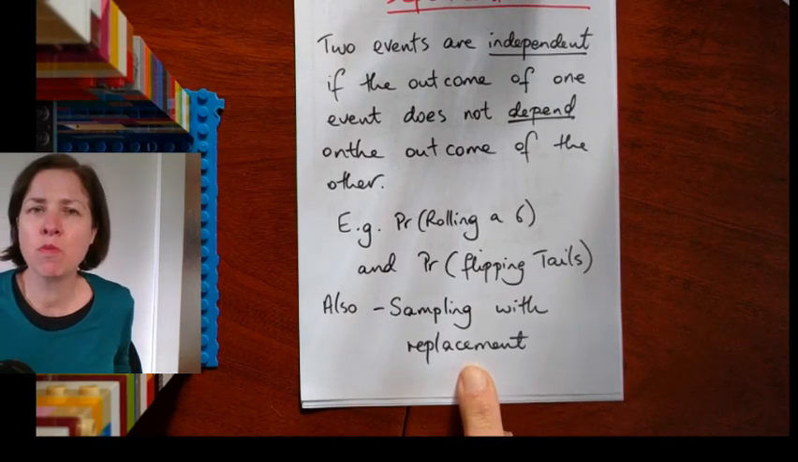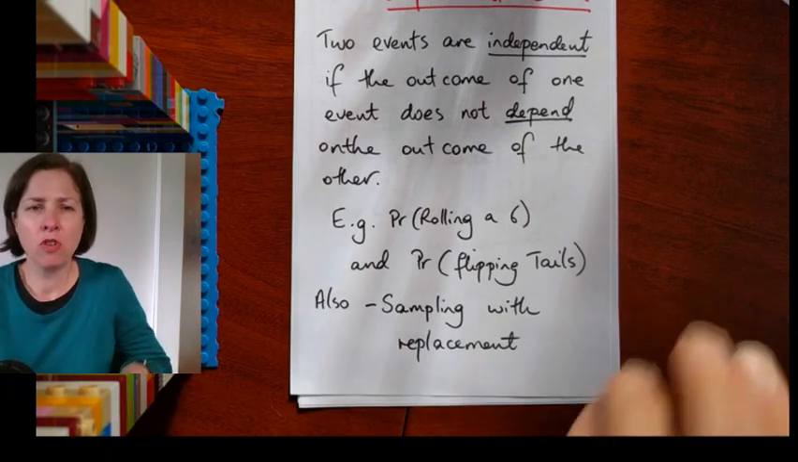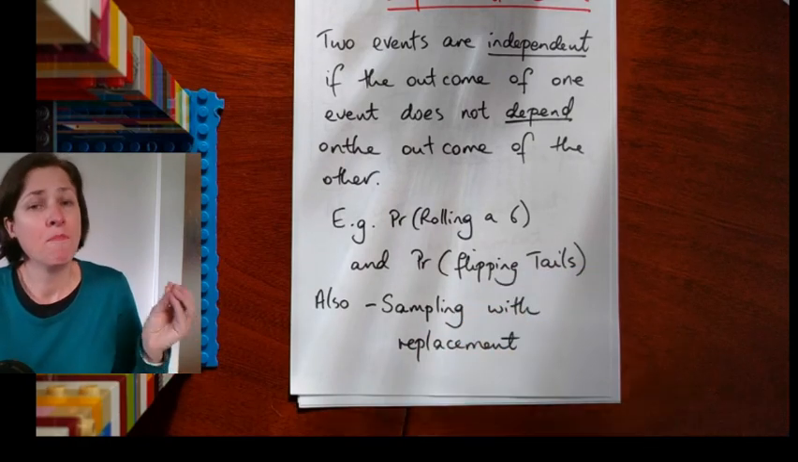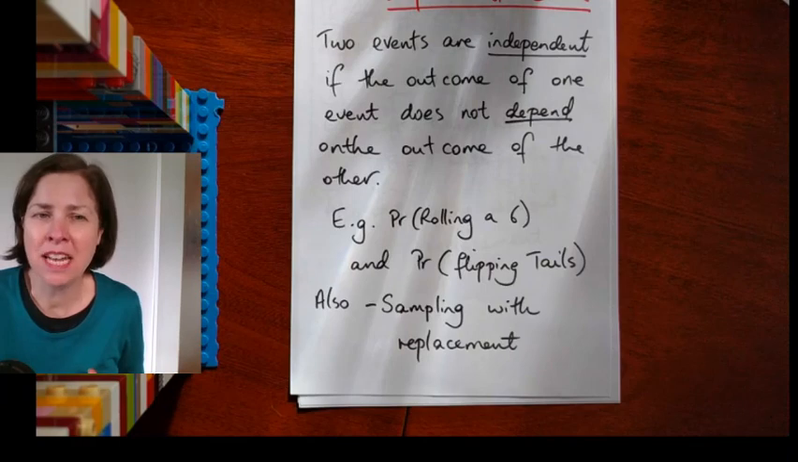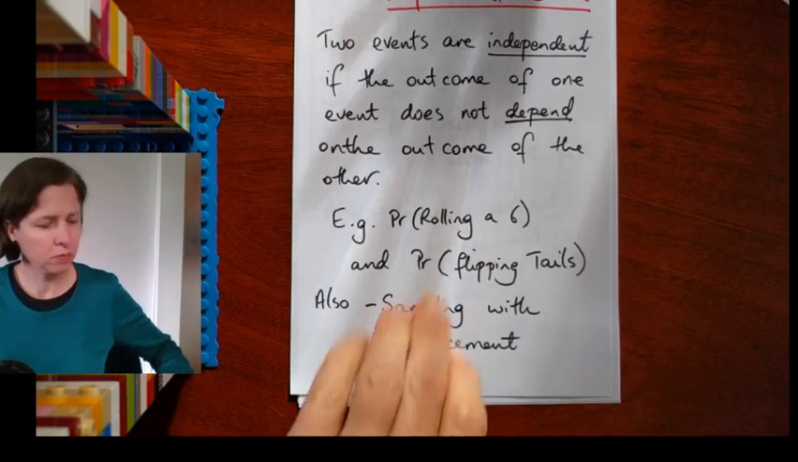Now, sampling with replacement is also independent. So if I draw, let's say, a coloured marble from a bag, note the colour and put it back, that's going to be independent because I put the marble back. I haven't changed what's in the bag.